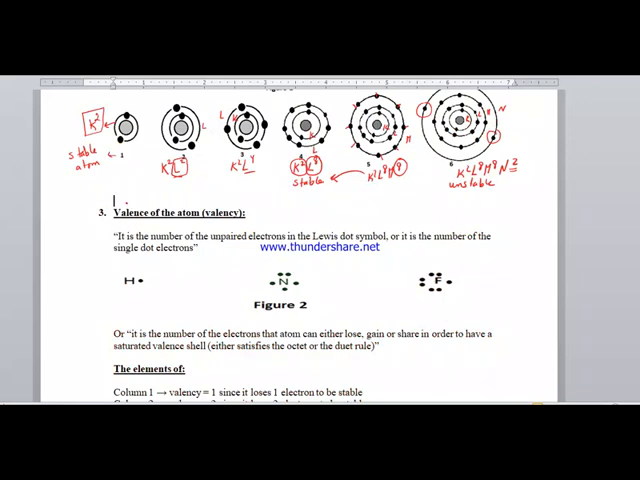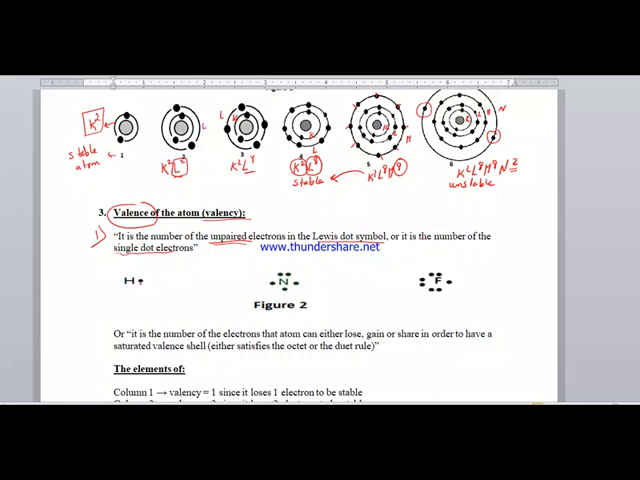To talk about the valence of the atom, or the valency, there are two meanings for the valence. The first meaning is the number of unpaired electrons in the Lewis dot symbol. We can determine the valence of an atom by counting the unpaired electrons in the Lewis dot symbol, or the number of single dot electrons.